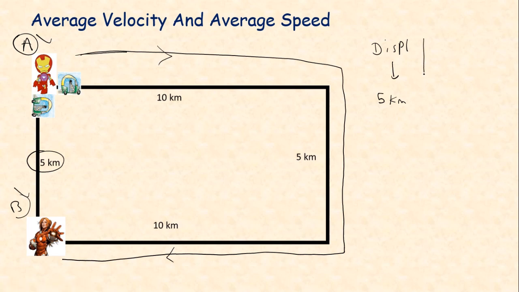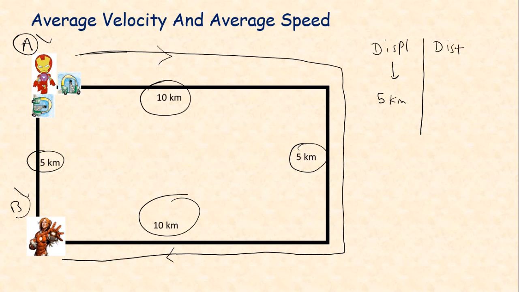Now let's see what is the distance traveled or path length in this case. In this case the path length is 10 plus 5 plus 10, that becomes 25. So we can say distance covered, or path length, over here is 25 kilometer.